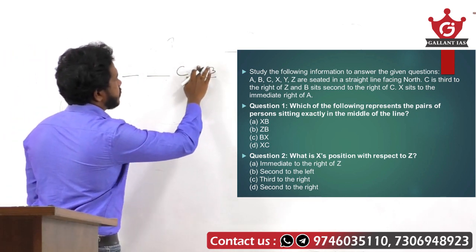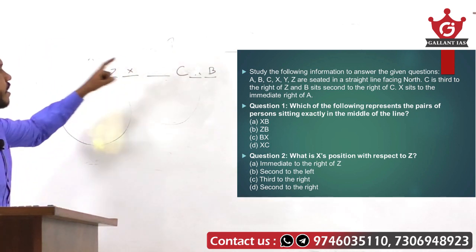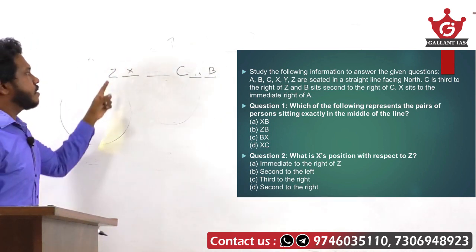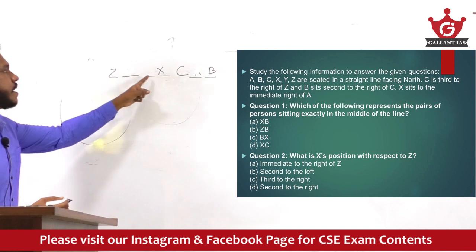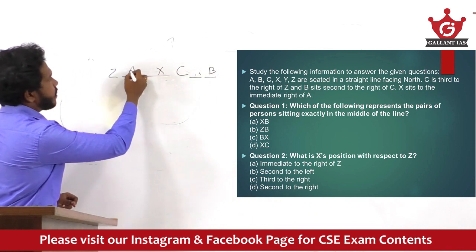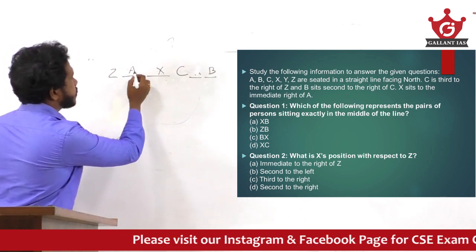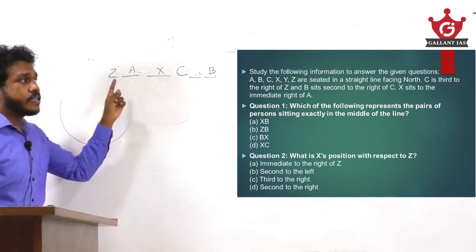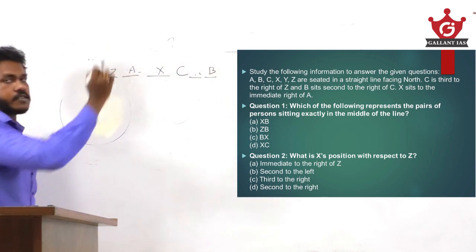So X cannot come in this position. Now if I am writing X here, X is sitting to the immediate right of Z only, not A. So if I am writing X here, to the immediate left of X, you can see a vacant position, right? So if I am writing A here, now read the statement: X sits to the immediate right of A. X is actually sitting to the immediate right of A. So that condition satisfies that statement. So X is sitting to the immediate right of A.